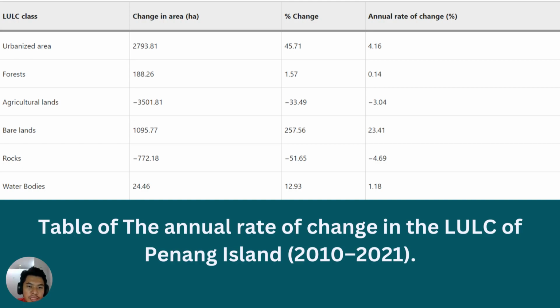But some of the percentages of change also have a negative sign, because this shows the decrease of the area, such as the agricultural land, where it has 33.49% of changes and negative 3.04% annual rate of change. This shows that in Penang Island from 2010 to 2021, the agricultural land is decreasing year by year.